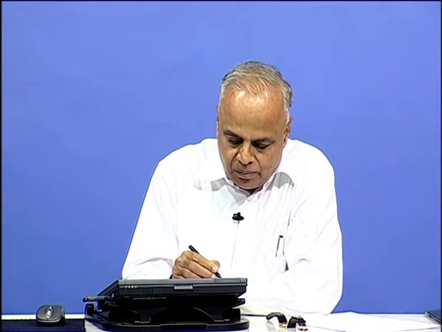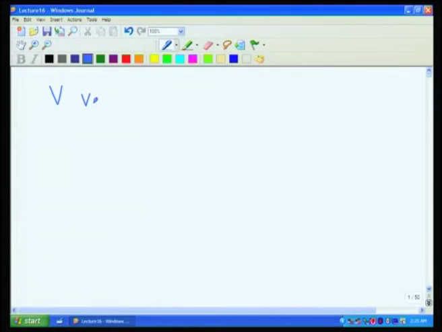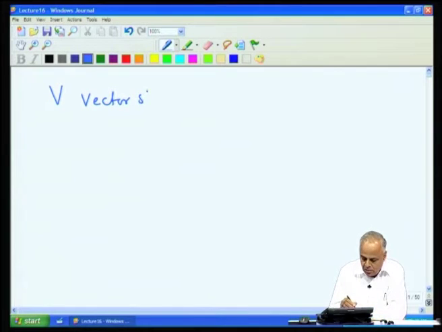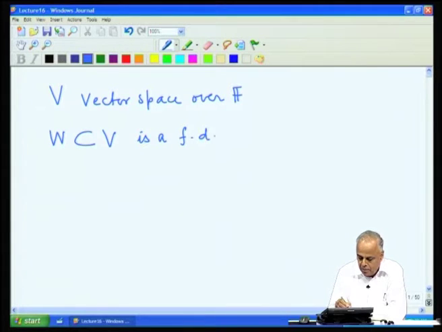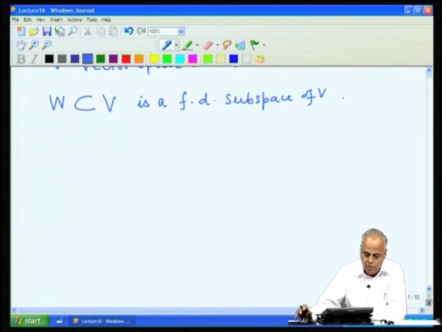In the last lecture, we studied finite dimensional spaces and we observed the following simple properties. Suppose V is a vector space over F and W is a finite dimensional subspace of V. What we observed are the following facts.